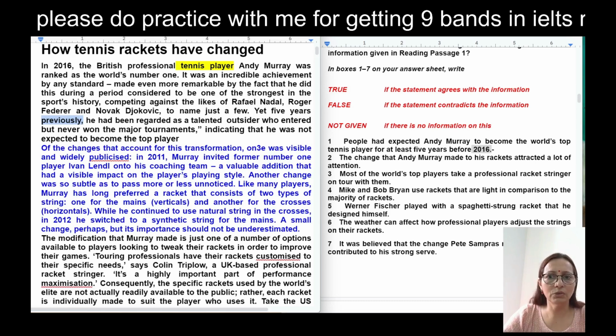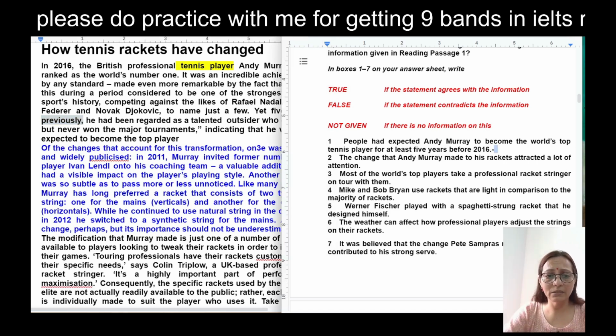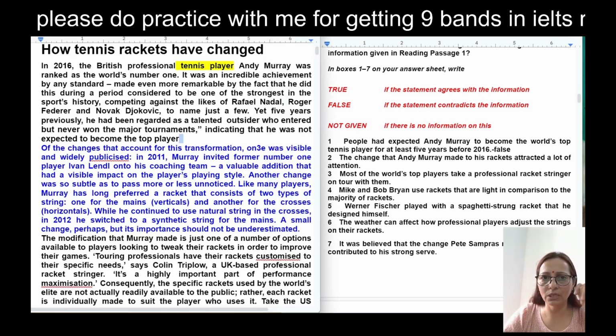It means he was not expected, but here they are saying people had expected Andy Murray to become world number one. So what will be the answer? I will just mark it false. Okay. Because you can see this, see the location, you can check it out. Okay. Now the second question, the change that Andy Murray made to his rackets.